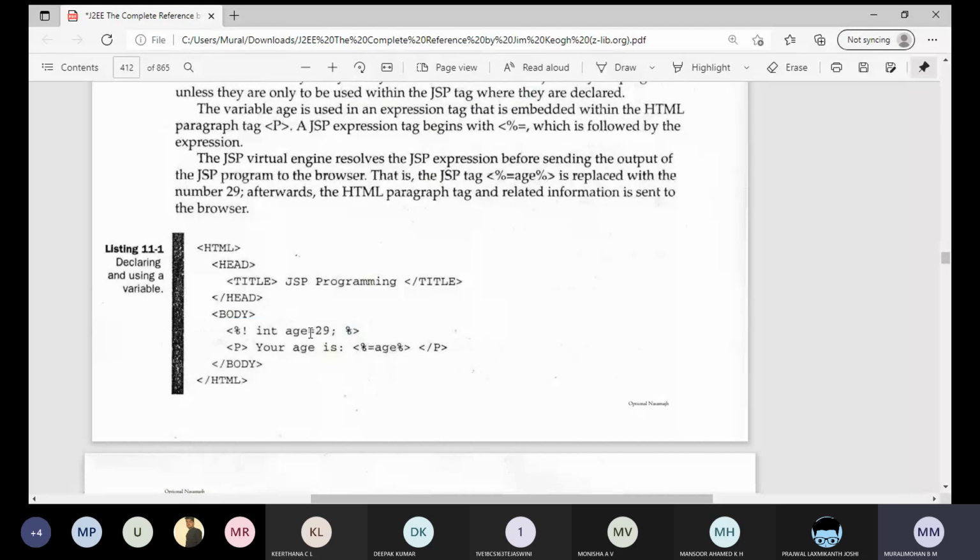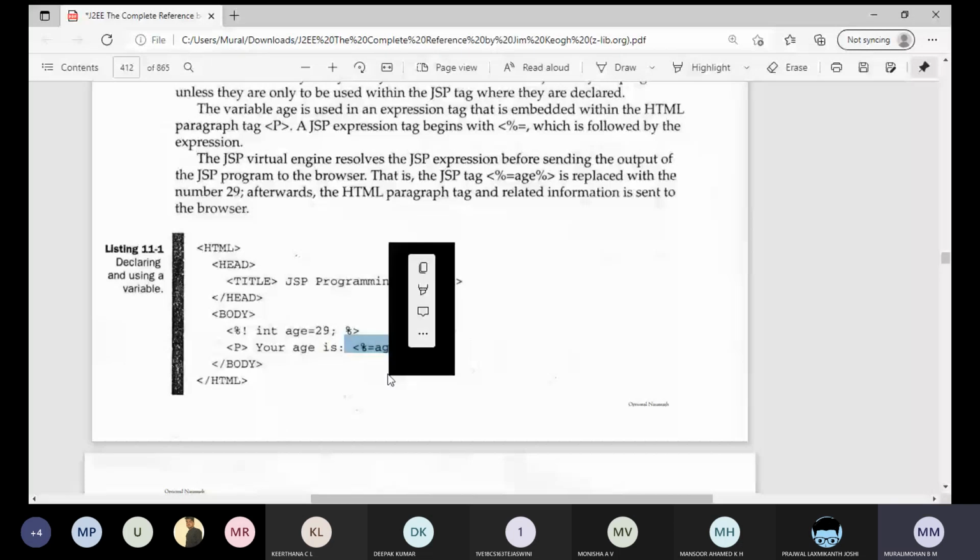Next, if I want to display this onto the screen, it is an expression, right? So here we are displaying that onto the screen. Inside this HTML page, we are writing the Java code. If we are writing the Java code, you can embed it only by using any of these 5 tags which we learned. Here it is a declaration, so we are using the declaration tag, and here it is an expression, and we are using the expression tag.